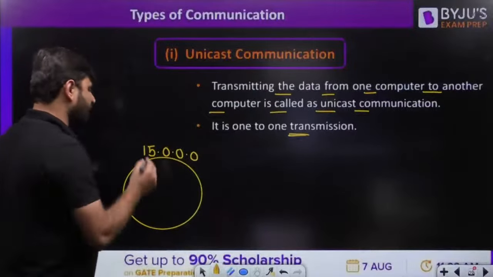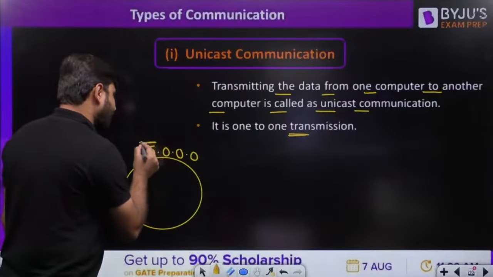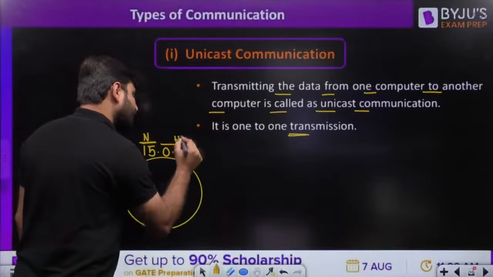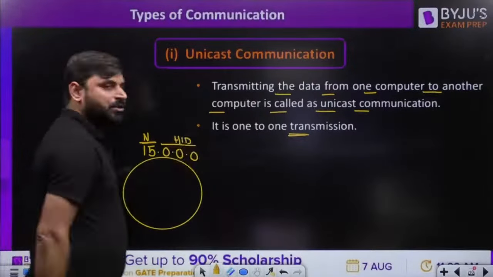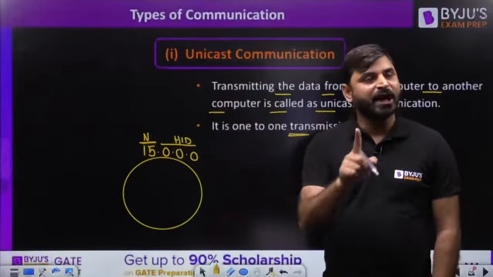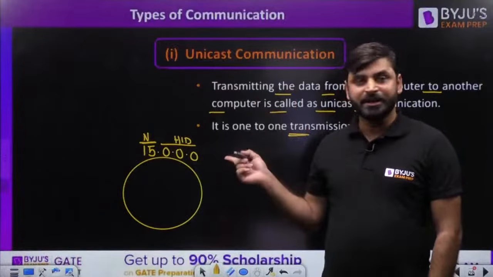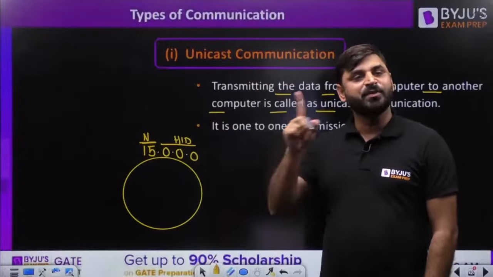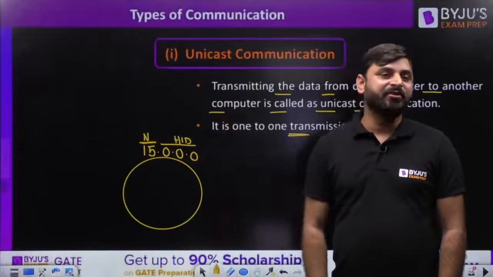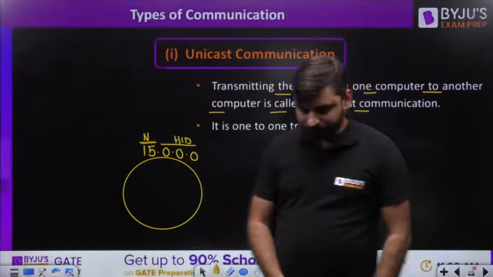Host ID? 24 bits. So 8 bits represent the network ID and the remaining 24 bits represent the host ID. We have all zeros in the host ID part, so this IP address represents the network ID of the entire network. This is the reason we cannot assign this IP address to any computer.